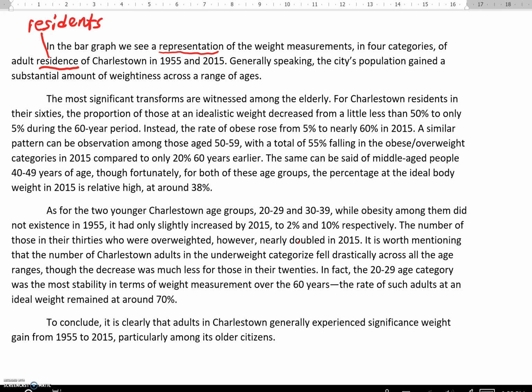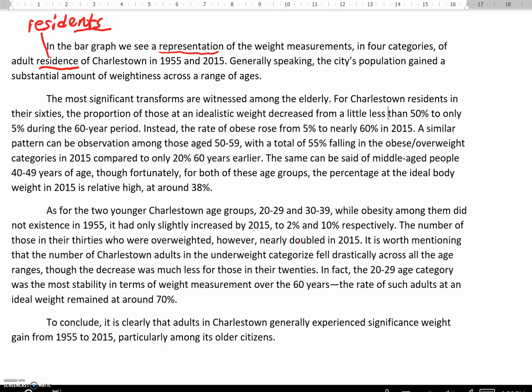Residence, C-E, is a noun, but it refers to either a home, someone's residence, or a status, like somebody has Hong Kong residence. So we need a different noun form in this case,